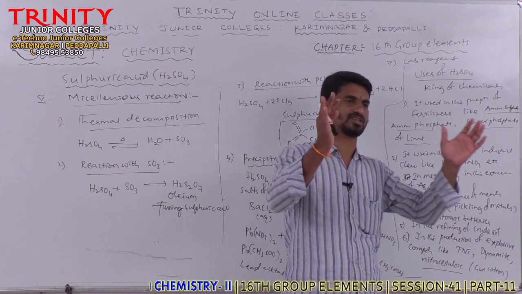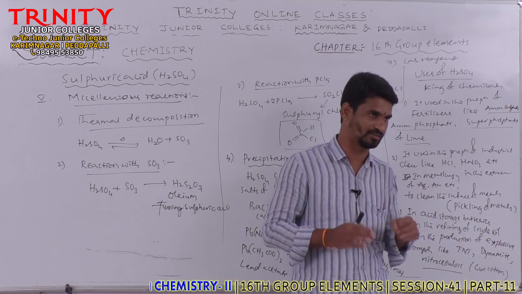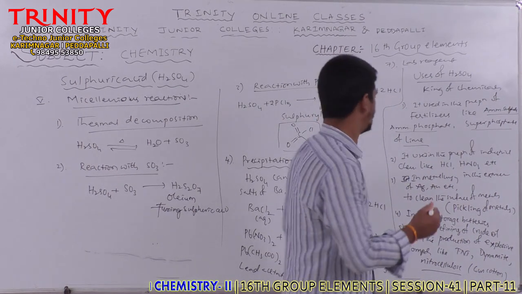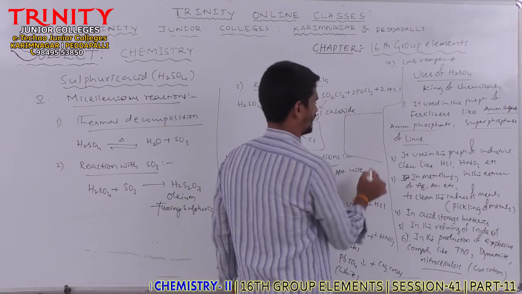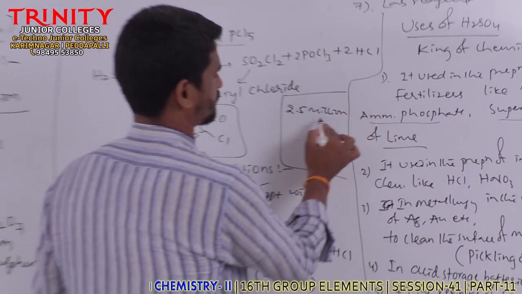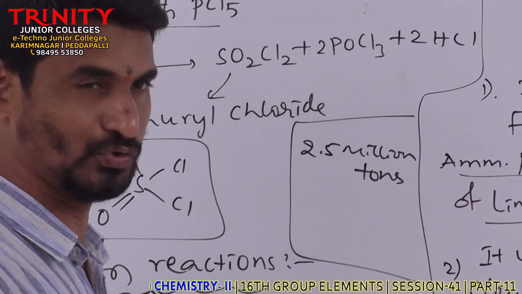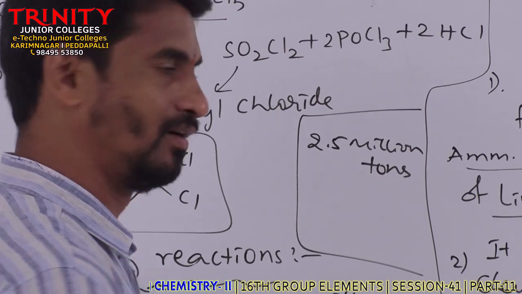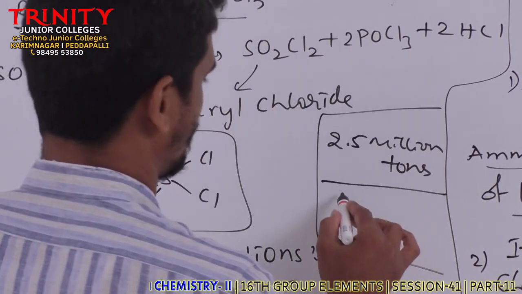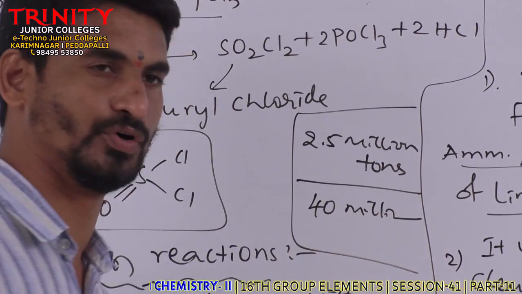Generally, the industrial strength of a country can be estimated on the basis of the amount of sulfuric acid produced or consumed by it. Suppose in India, for a year, nearly 2.5 million tons of sulfuric acid is produced. Whereas in the USA, almost 40 million tons of sulfuric acid is produced per annum.